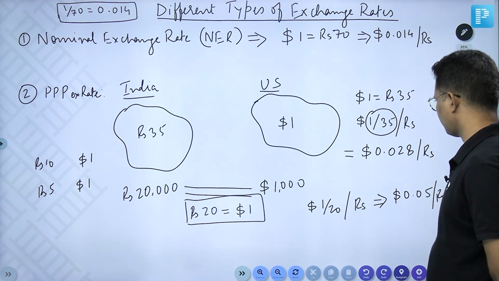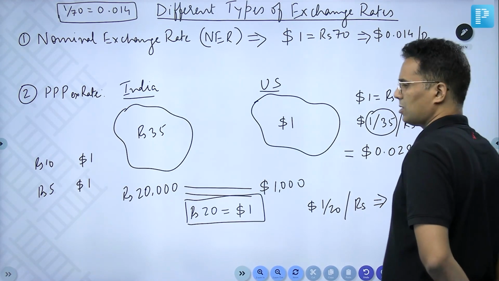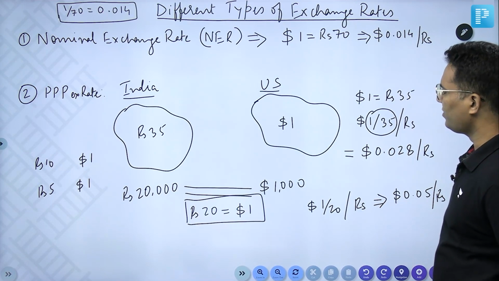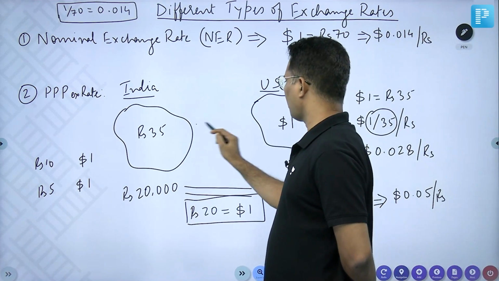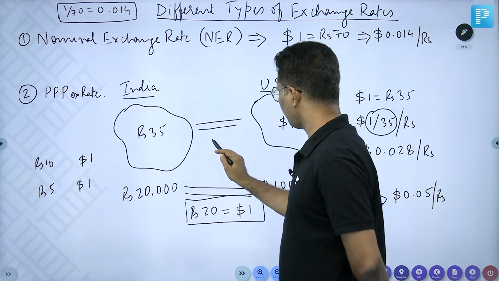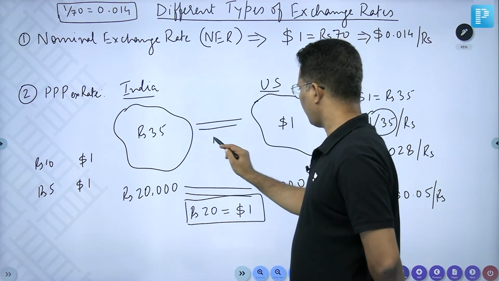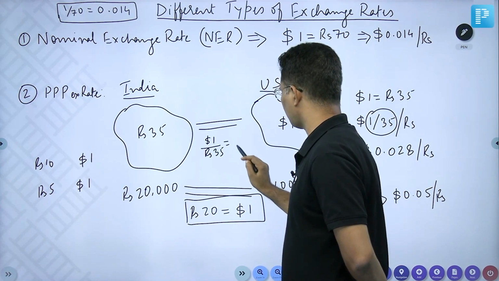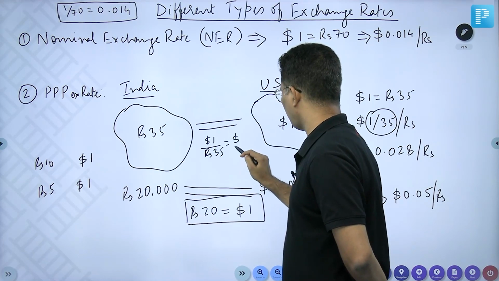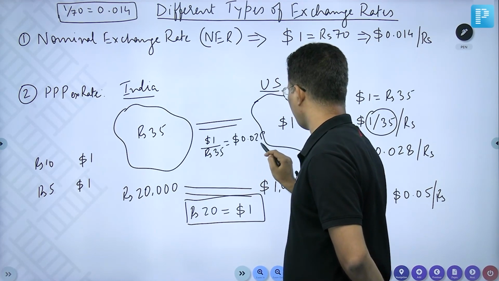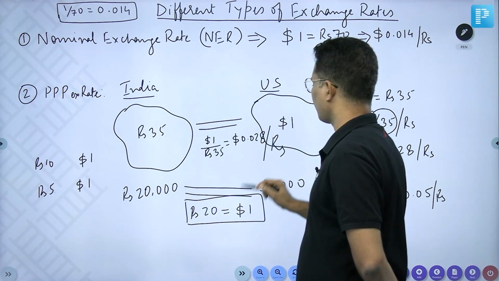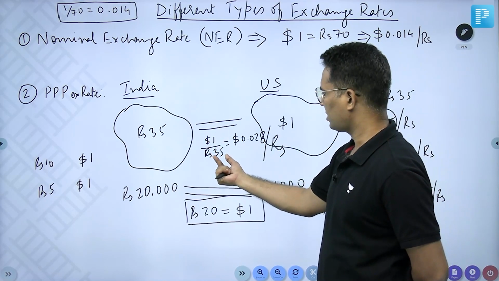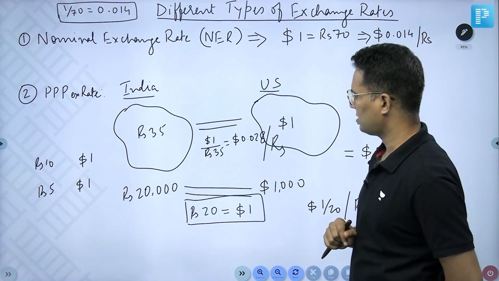So what we are doing is abroad price divided by domestic price: $1 upon rupees 35. $1 is the abroad price, rupees 35 is the domestic price.